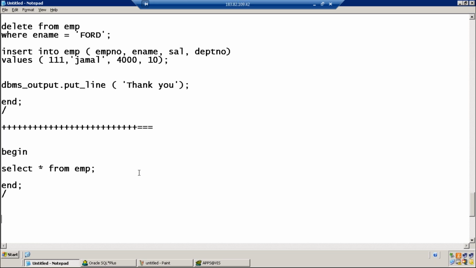Okay? Here is the twist. DRL, it will not accept DRL. So DML commands like insert, update, delete, yes, they are accepted. Data retrieval commands, that is nothing but select statements. Do you think they are accepted?